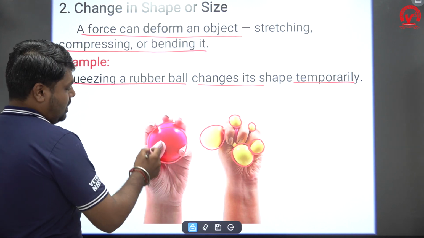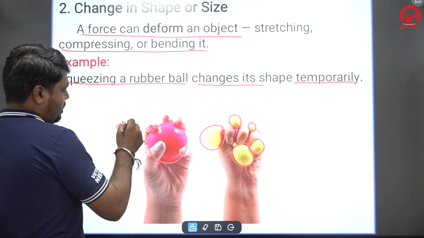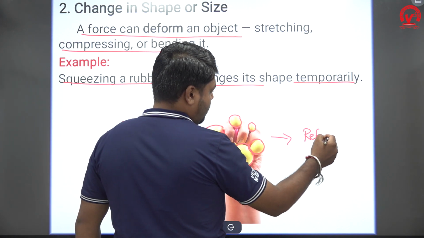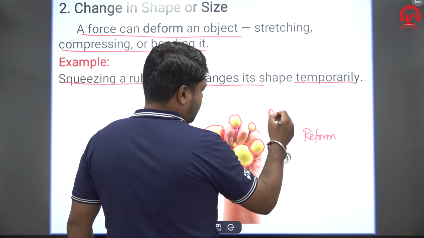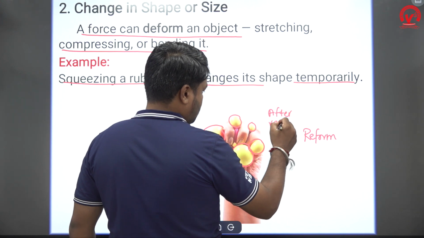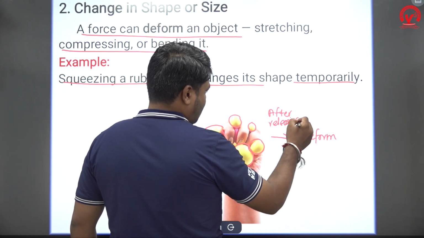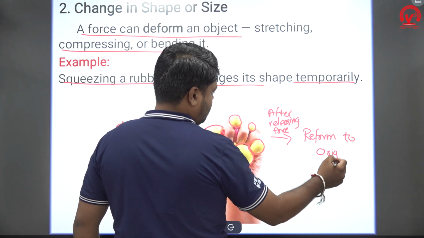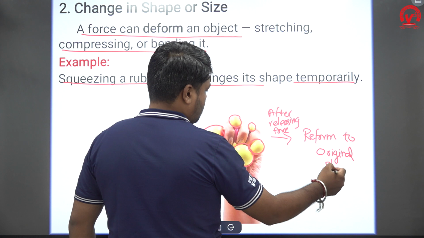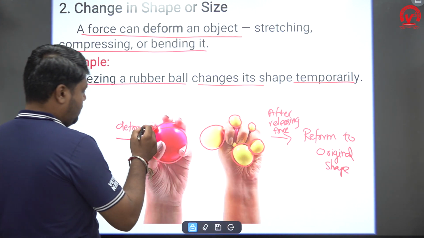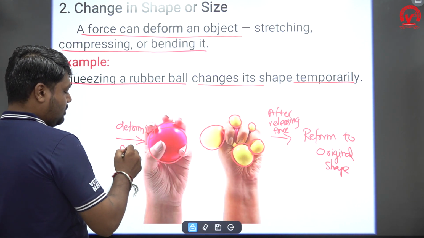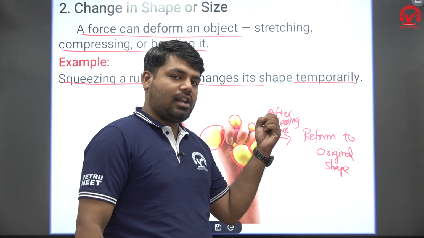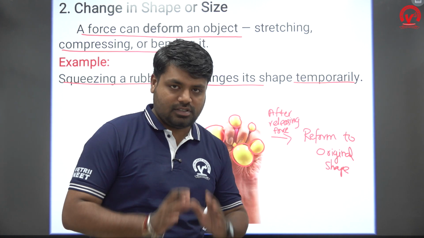You apply a deforming force, and after releasing it, the ball reforms to its original position, its original shape. Here a deforming force is applied and it deforms. After releasing the finger, or the force, it reforms to the original shape. So keep this in mind.